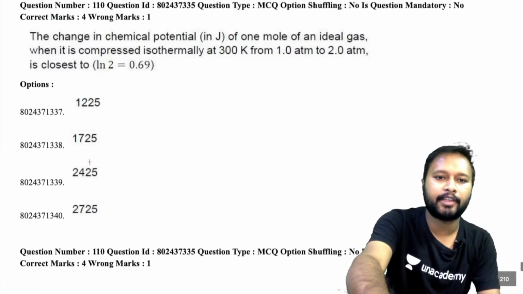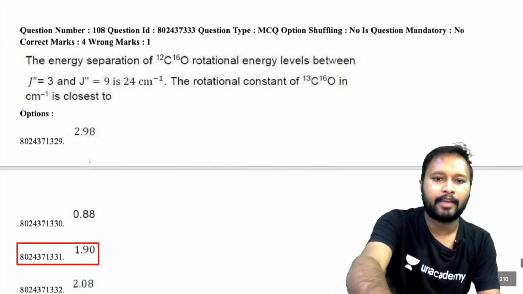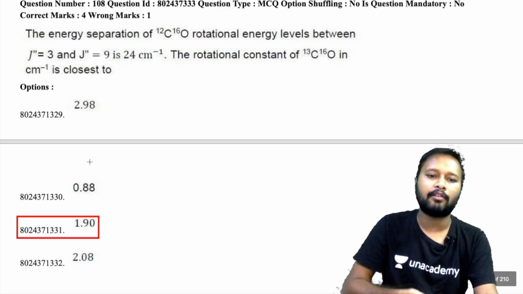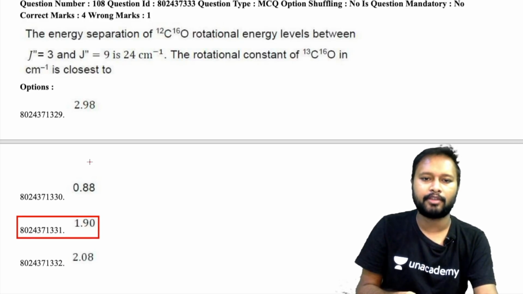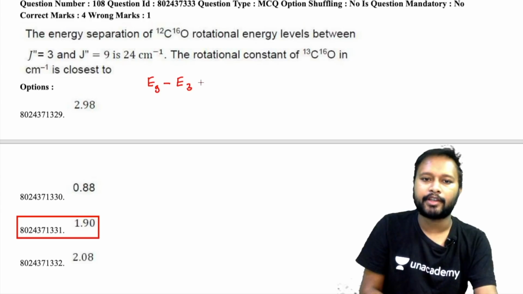Okay, let's take the next one, and let's see where it is. Yeah, so there is this particular question. Actually I tried to solve this, but I didn't get any of the options, okay? Basically, it says the energy of separation of 12C16O rotational energy levels between J equals 3 and J equals 9 is 24 centimeter inverse. So basically you have the energy of the ninth state minus the energy of the third state, and this is given to you as 24 centimeter inverse.